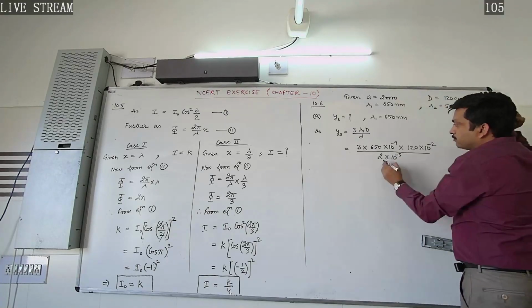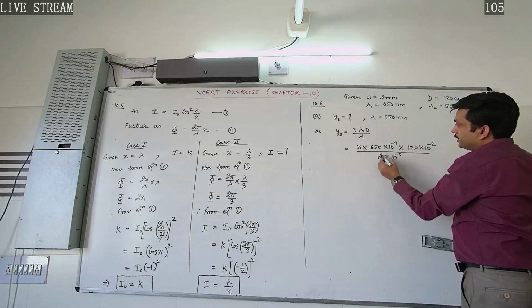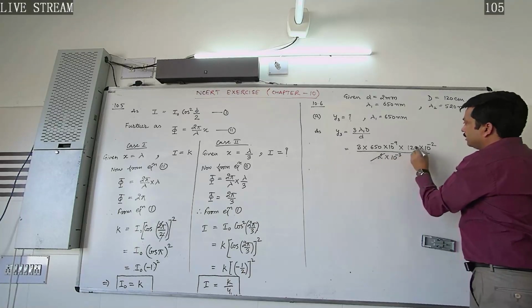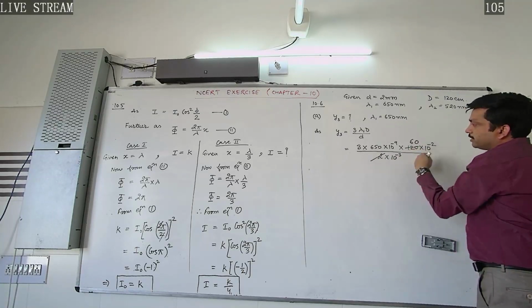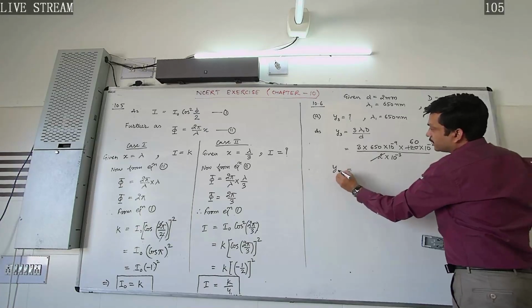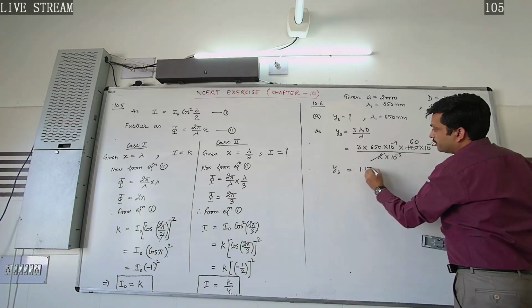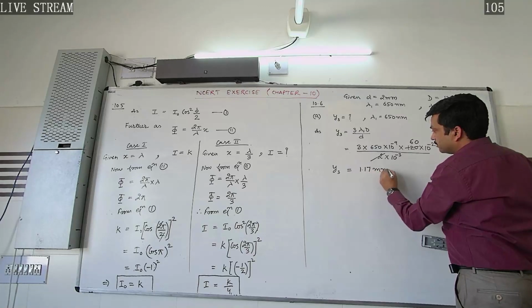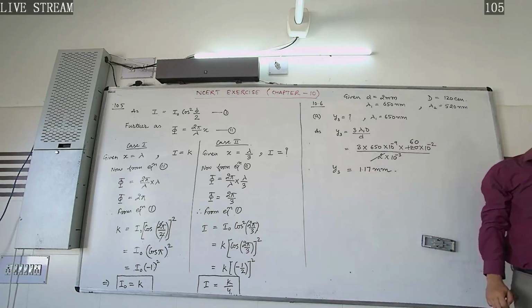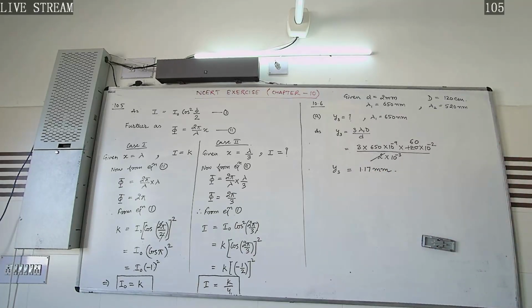After calculation we got the answer, 1.17 millimeter. So this will be the required answer.